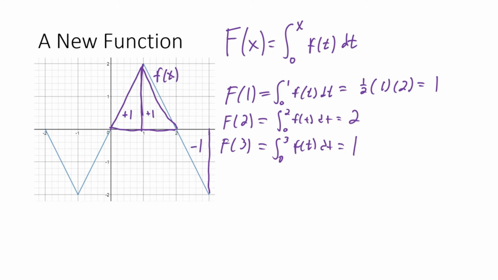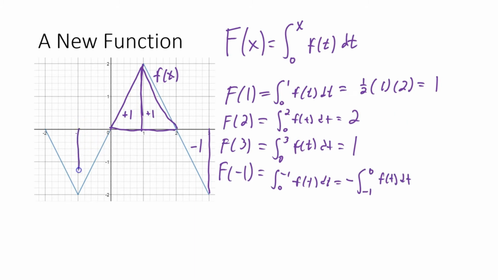So now some of the tougher values: what if we wanted to do f of -1? We'll do f of -1, and we'll also do f of -2. So f of -1 would be the integral from 0 to -1 of f of t dt. And remember from our integral properties, we don't love to go from a right value to a left value. So I'm going to use our integral property that says this is the opposite of the integral from -1 to 0 of f of t dt. Now that's as if I was going forwards, which I like better.